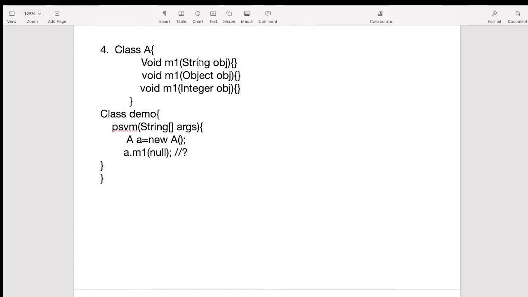Here we have first a String. The default value of String is null, and the default value of Integer is also null. So here we will get a compile time error. Now let's see what type of compile time error we will get here.